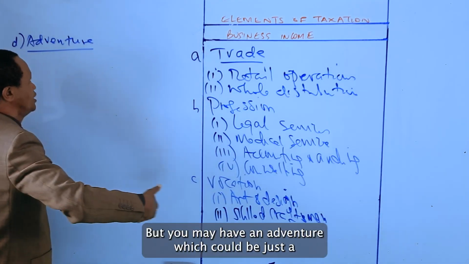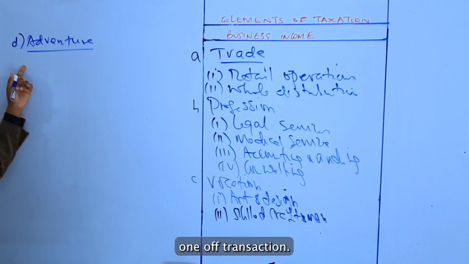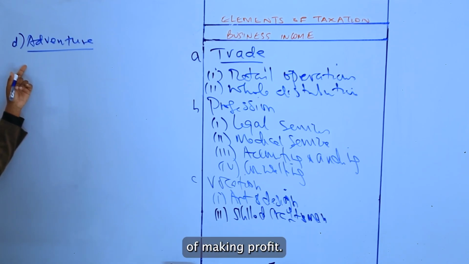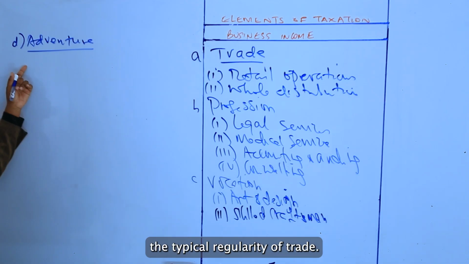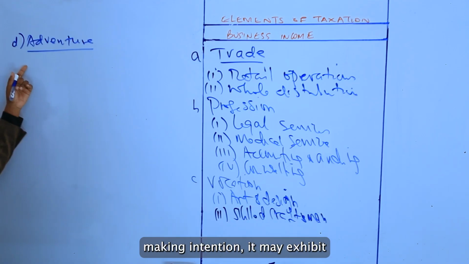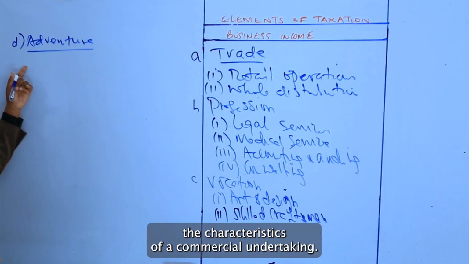That is a trade. But we may have an adventure which could be just a one-off transaction. Do you understand? One may just engage in a one-off transaction with the purpose of making profit. Adventure lacks the typical regularity of trade, carried out with a profit-making intention. It may exhibit the characteristics of a commercial undertaking.